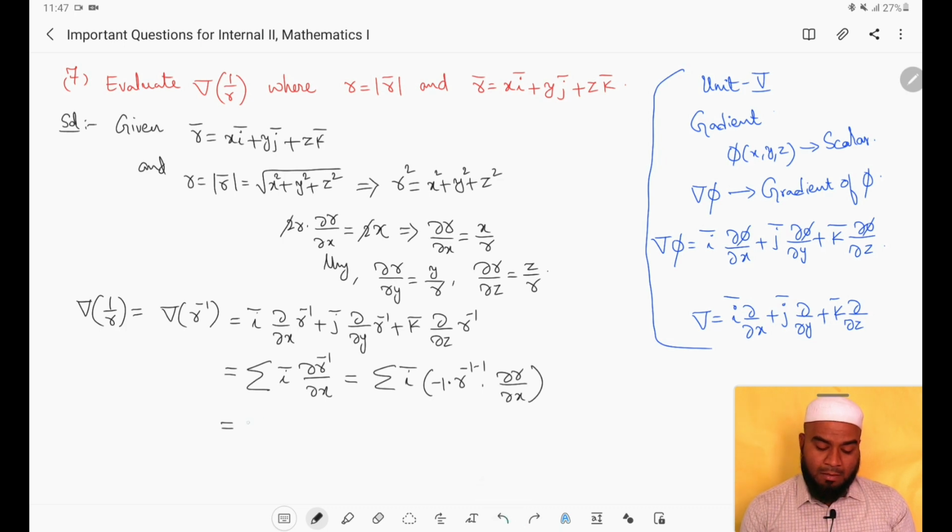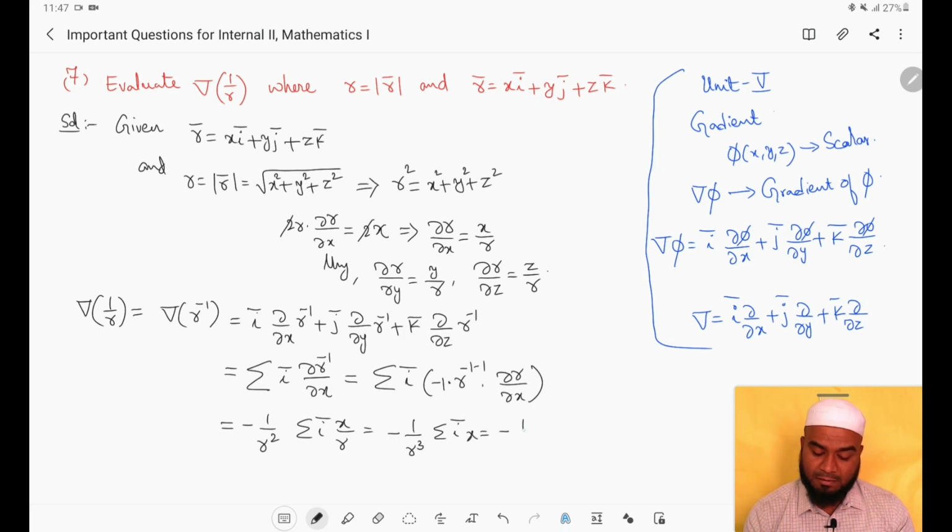This minus r power minus 2 can be taken out, because it does not depend on the summation. R power minus 2 is 1 by r square, into summation i bar dou r by dou x. What is dou r by dou x? We have evaluated just now, it is x by r. Again this 1 by r in the summation can be taken out. So what we will get outside? Minus 1 by r cube into summation i bar x.